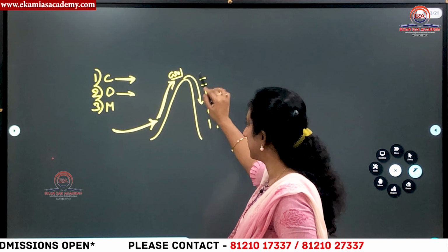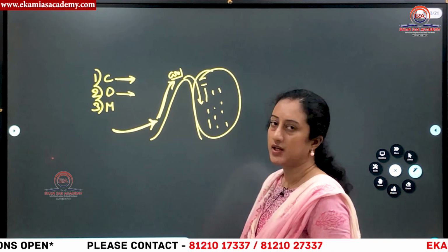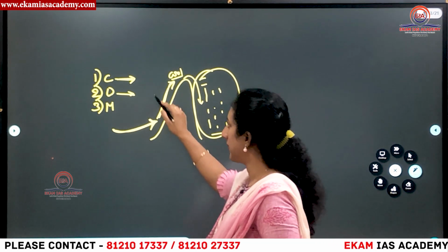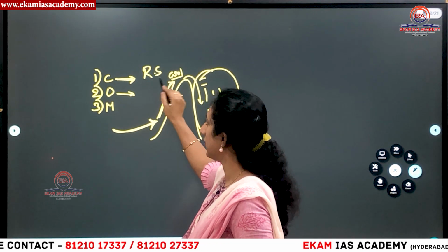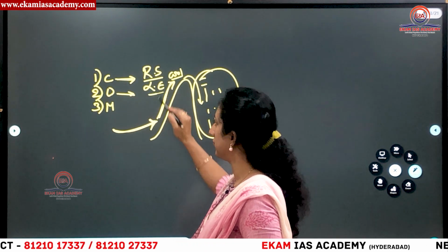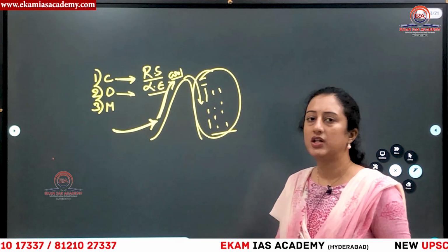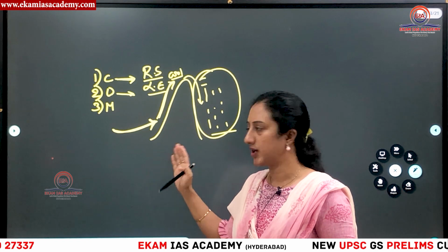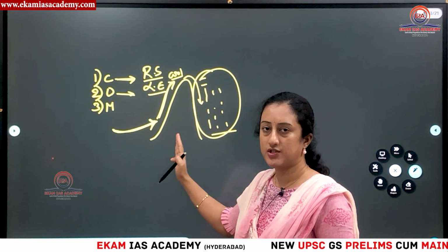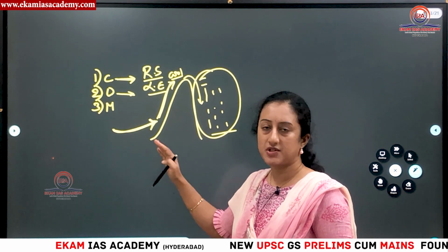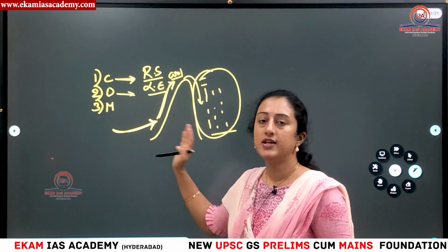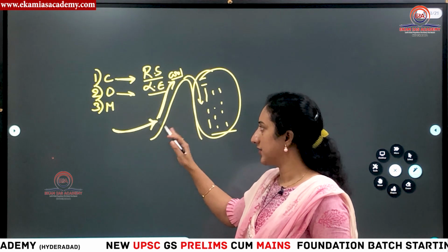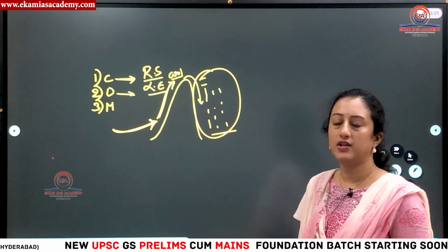So this part of the mountain is receiving the rain, and this other part of the mountain you call the rain shadow region or leeward side. This is the most common thing we also observe in the Western Ghats, right? That is why parts of Karnataka state like Bangalore and Mysore don't receive rainfall from the southwest monsoon, because they are on the leeward side or rain shadow side of the Western Ghats. This side only receives rainfall.